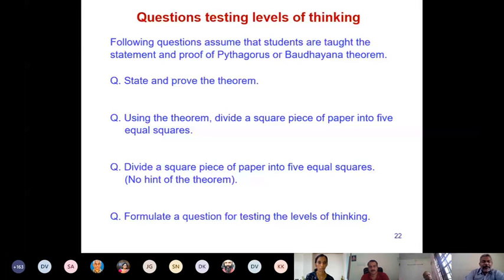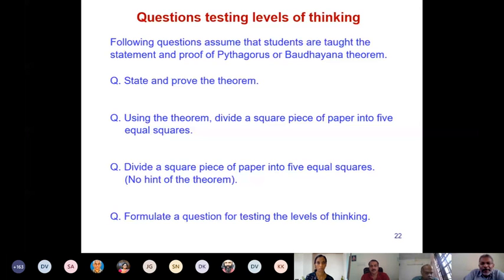Okay. Now you can have even higher level. Formulate a question for testing levels of thinking. Now this is probably testing highest level of thinking, creativity. To formulate a question to test various levels of thinking, it is not at all an easy exercise.